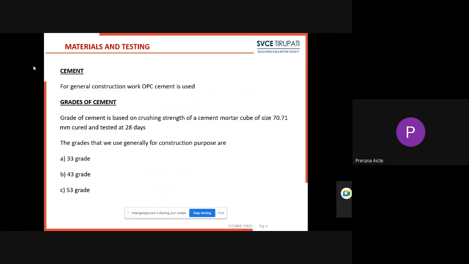So for general construction work, we use OPC cement. OPC is nothing but ordinary Portland cement. Next, coming to grades of cement, the grade is based on the crushing strength of a cement mortar cube of size 70.71 mm, tested at 28 days. For general construction purpose, we use three grades of cement: 33 grade, 43 grade, and 53 grade.